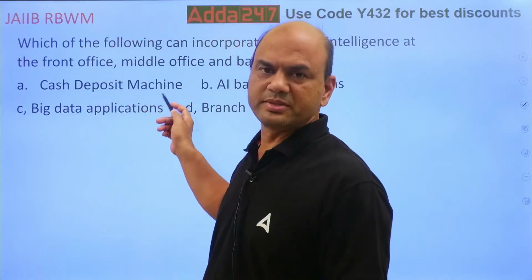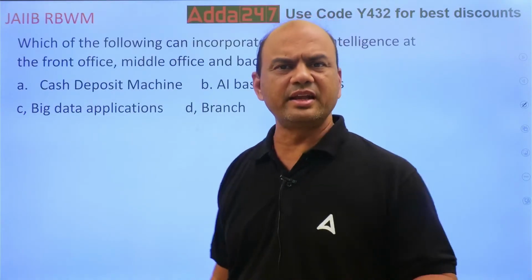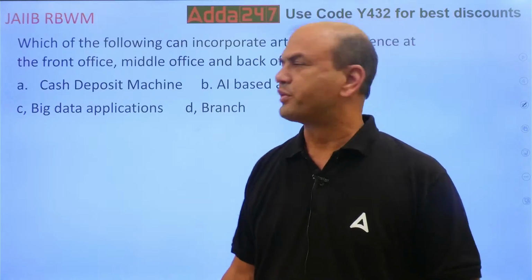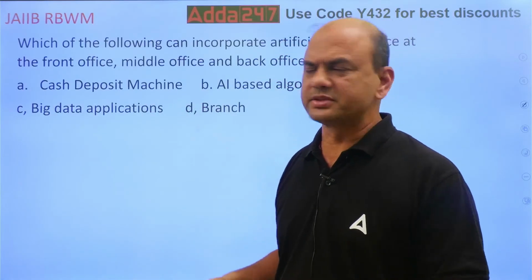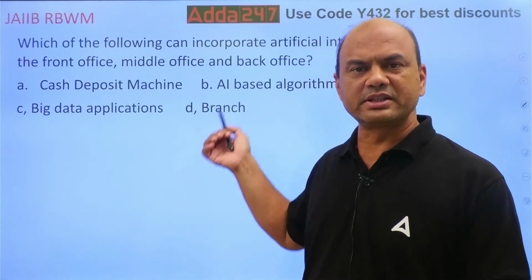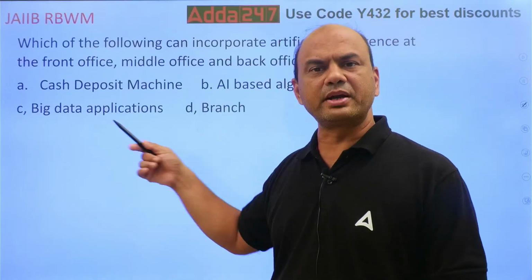Cash deposit machine is basically an ATM, isn't it? It's an ATM where you are allowing cash deposit also. AI based algorithms, these are basically software.